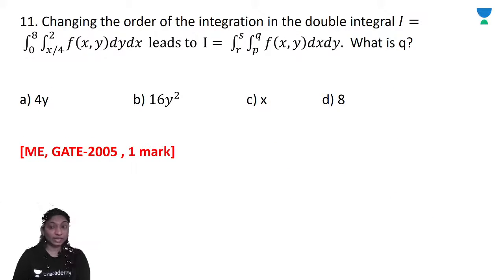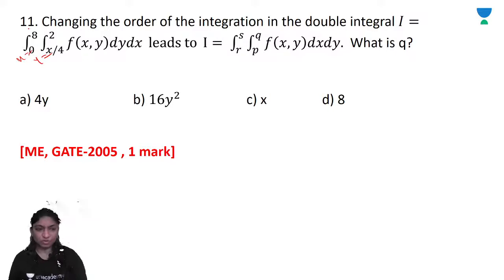Changing the order of the integration, in double integral I is equal to integral from 0 to 8, integral from x by 4 to 2, f of x y dy dx, leads to I is equal to integral from r to s, integral from p to q, f of x y dx dy. What is q? Okay, so whatever is given to you, first of all we will plot. These are the integral limits from y is equal to x by 4 to y is equal to 2, x is equal to 0 to x is equal to 8.